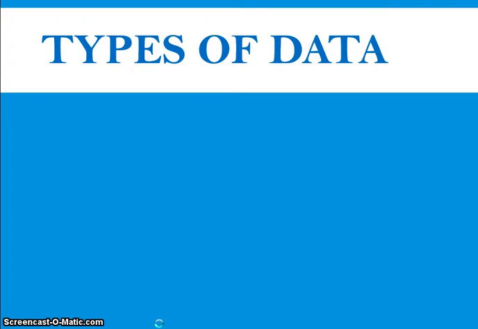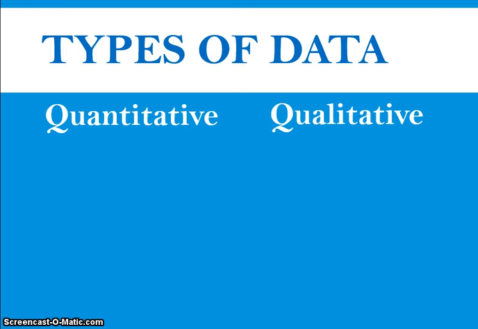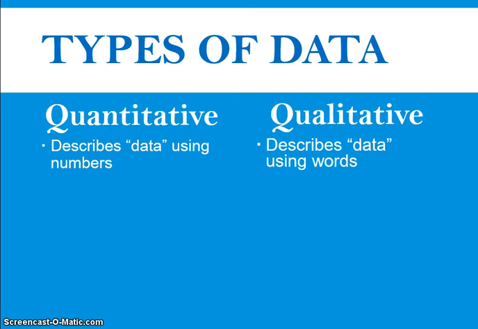So here we go. We're going to make a T-chart in our notebook on that page that we talked about, and it's going to have two titles. One's going to be quantitative data, and the other one's going to be qualitative data. Write those two words down, one on each side. Quantitative data is stuff using numbers. Quan, how much? Quantity. Qualitative is describing using words, so like big or tall.